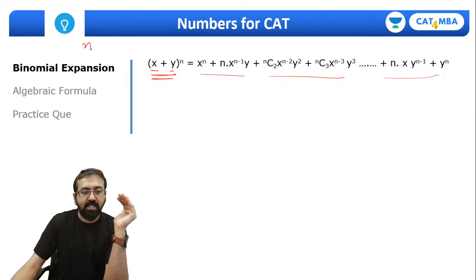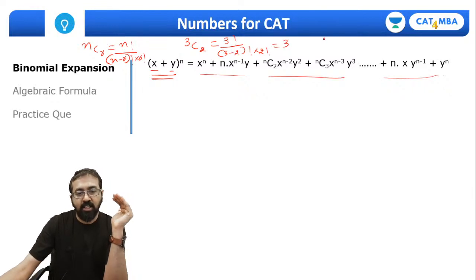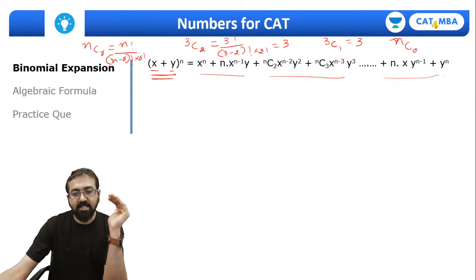Remember that nCr is equal to n factorial upon (n minus r) factorial into r factorial. So if I ask you to find out 3C2, this is how you do it: 3 factorial upon (3 minus 2) factorial into 2 factorial. If you calculate, it will come out to be 3. In fact, 3C1 will also be 3. Remember, nC0 and nCn both are 1.